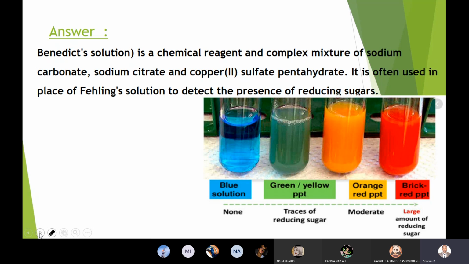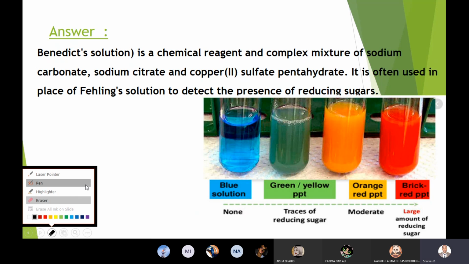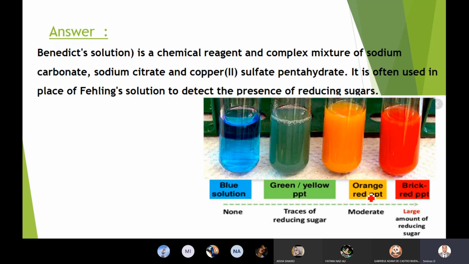So this is generally used in food testing. Some foods claim that there is no carbohydrate at all, but by using this Benedict solution, you can check whether they contain carbohydrates. If the reducing sugar content is nothing, there will not be any change. If there are traces of reducing sugars, your Benedict solution turns